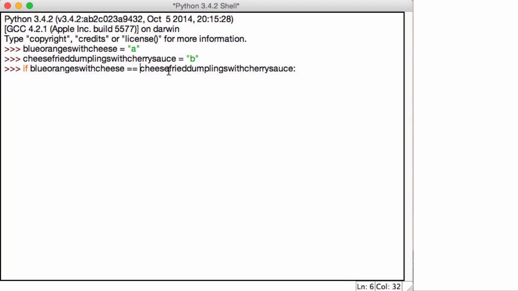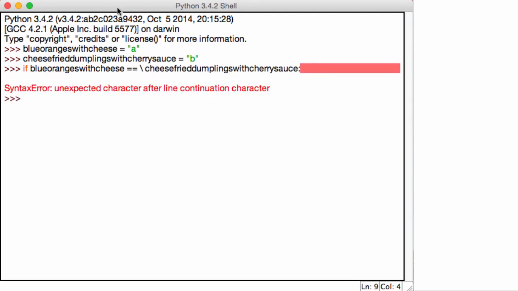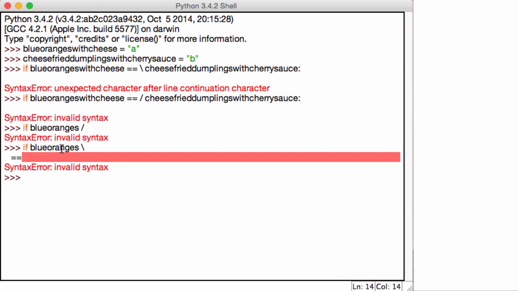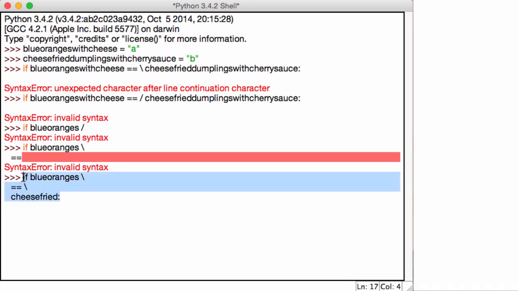So what I can do is use a backslash. Sorry about that, guys. Yes, it is a backslash. I'm not sure why it wasn't letting me do that, but now it is. So I can say something along the lines of, if blue oranges is equal to, and then on a new line I put the two equals, and then on a new line I say cheese fried, whatever it is, and then put a colon. That enables me to put all of this on three separate lines. So this is the whole concept of using multi-line statements.